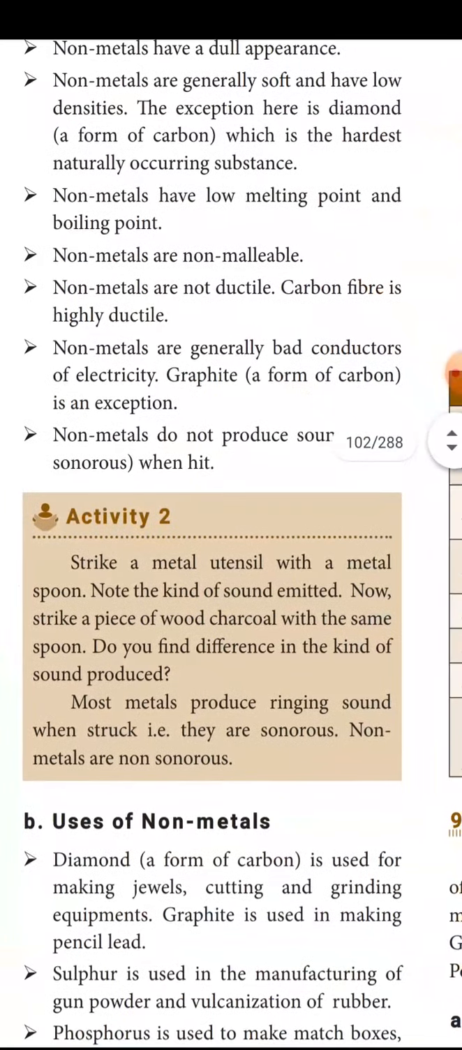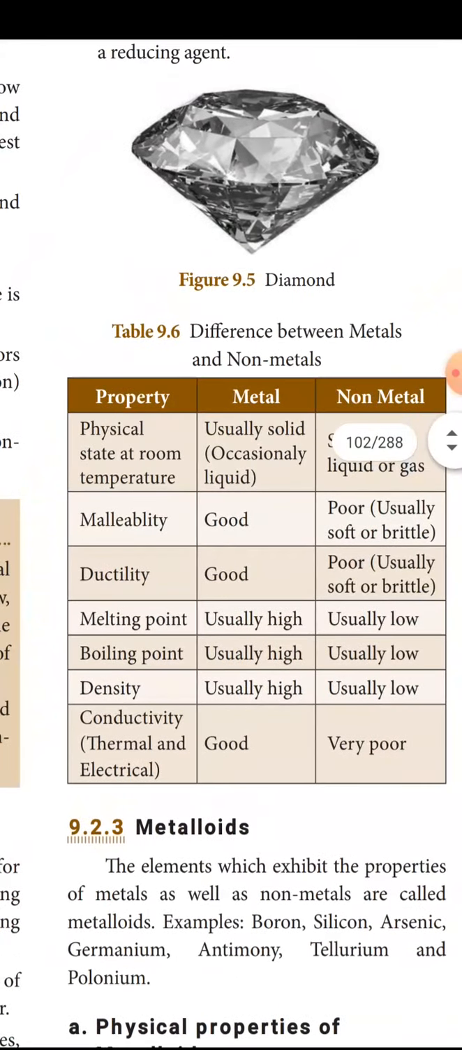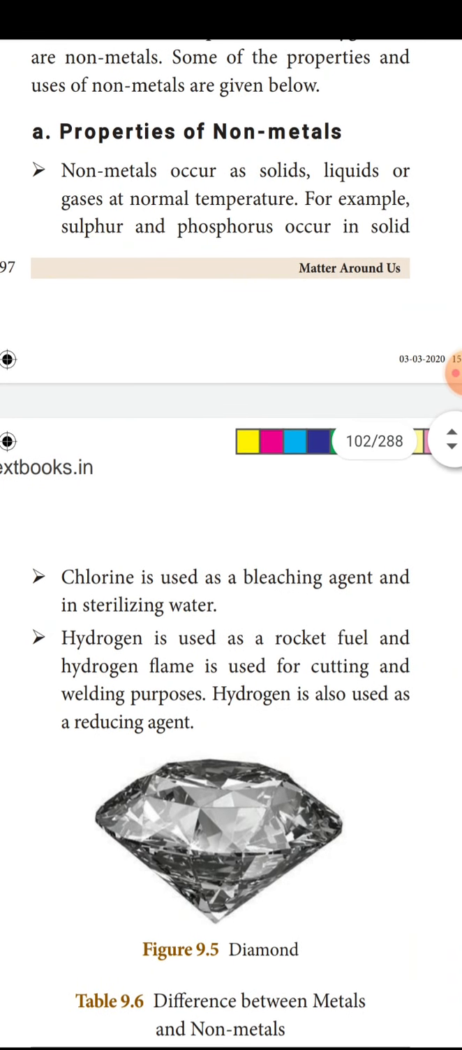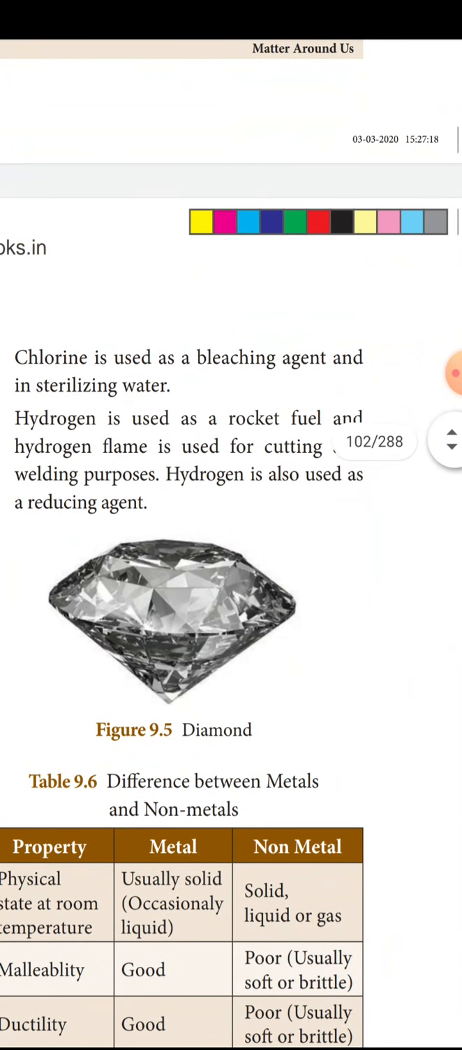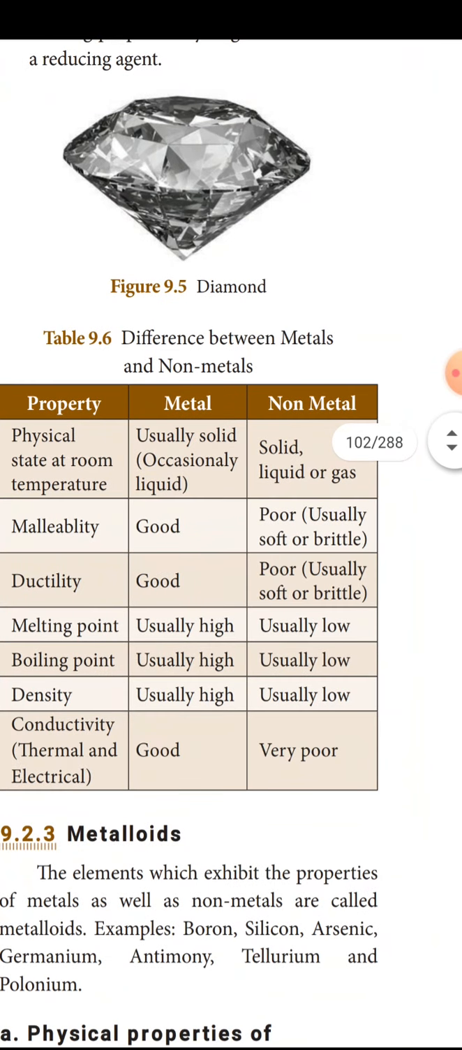And uses: graphite is used for pencil lead, and sulfur is used for vulcanizing rubber, and in gunpowder. Phosphorus is used in matchboxes and rat poison. Nitrogen is used for manufacturing ammonia, and chlorine is used as a bleaching agent. Hydrogen is used as rocket fuel. These are all non-metals, and we are using them in day-to-day life, along with metals. Now a comparison of the properties of metals and non-metals.